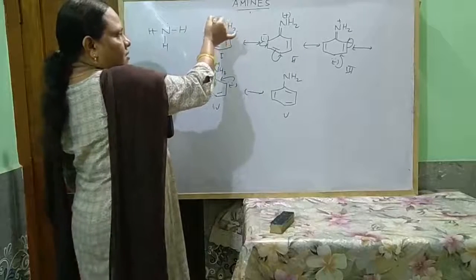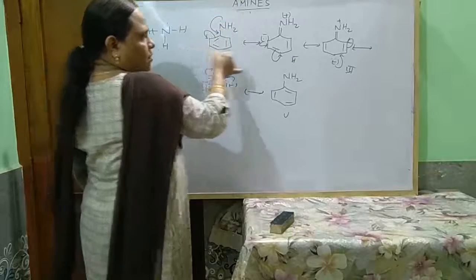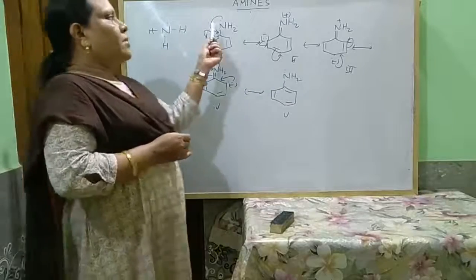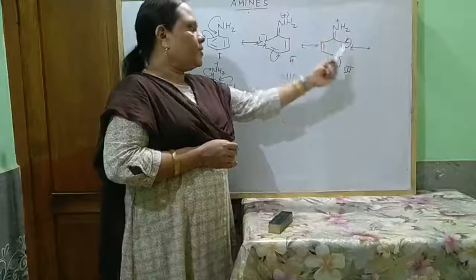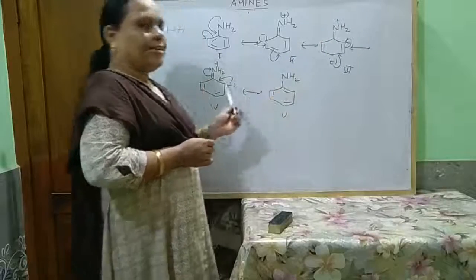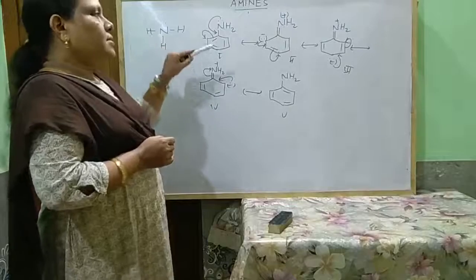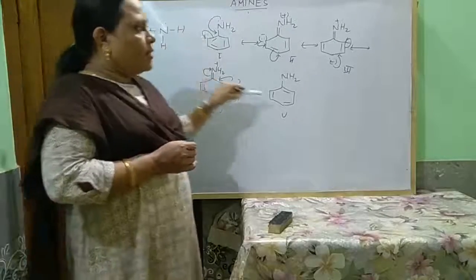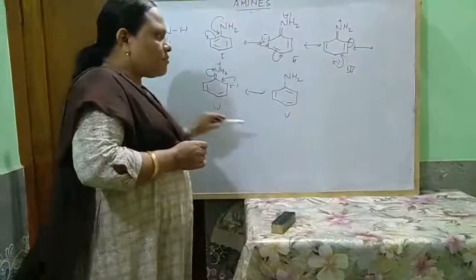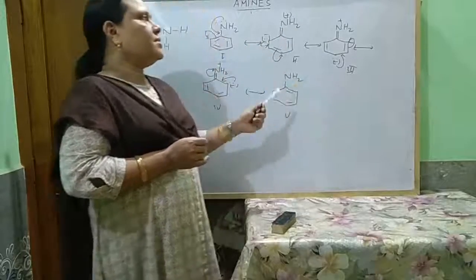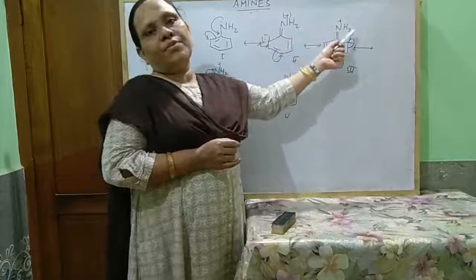Due to resonance, there is no availability of lone pair of electrons on the nitrogen atom in structures 2, 3 and 4. So due to the resonance effect, the lone pair of electrons comes into resonance throughout this benzene nucleus, so there is no availability of the lone pair.